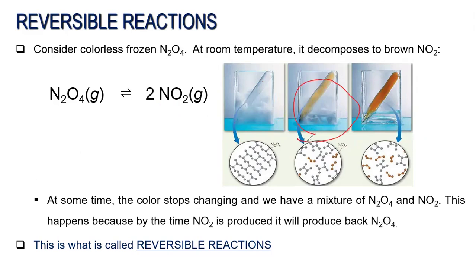This happens because as the nitrogen dioxide is produced, it also produces dinitrogen tetroxide again, which is colorless. When you combine the two colors, there is a light brown formation. This kind of event is what you call a reversible chemical reaction.